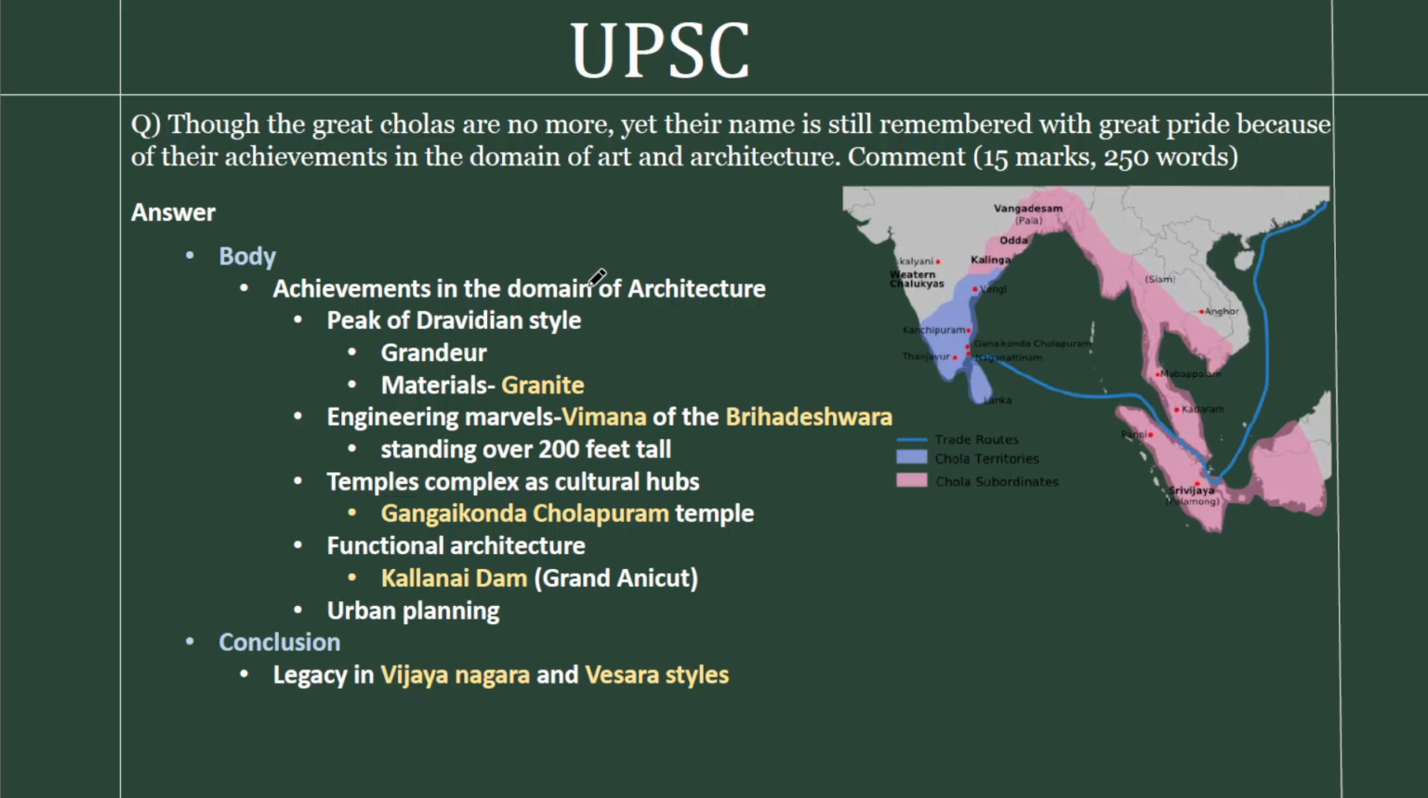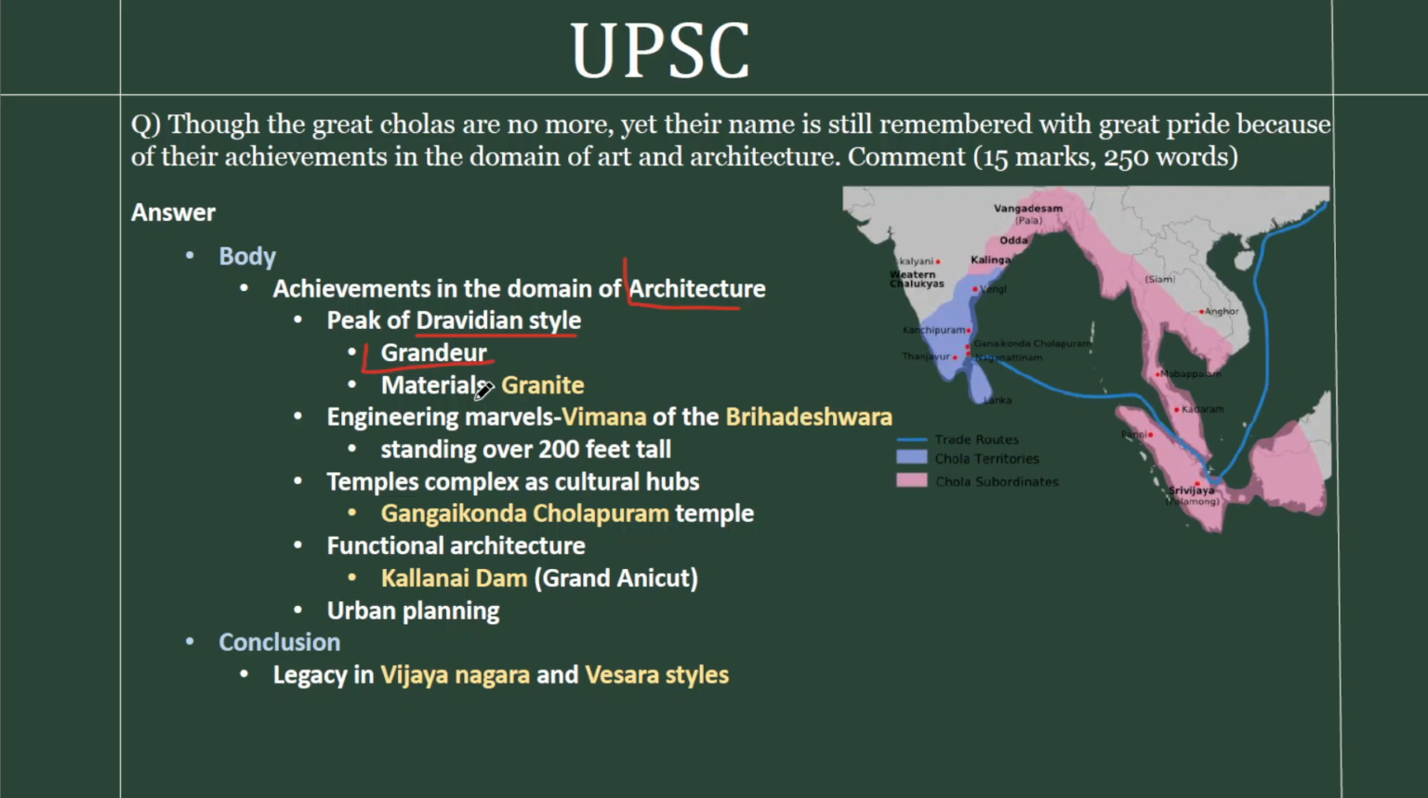Moving to the second part about architecture, we have dissected the contribution they have made to Chola architecture. First one is the peak of Dravidian art style. So Dravidian style can be traced back to the Pallavas time as well. So Pallavas was also a question in the GS1 paper of 2024, but Dravidian style reached its peak during the Chola time, and that is notable through the grandeur of their structures.